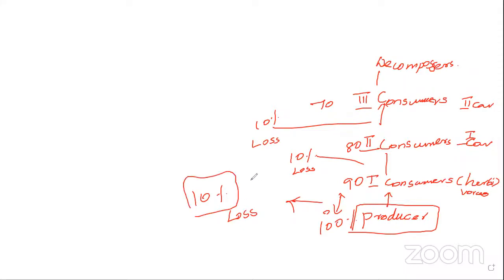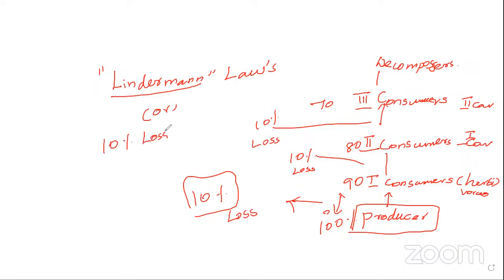This was stated by the scientist called Lindeman. So the law is called Lindeman's law. Lindeman's law is 10% loss. It is very, very important, my dear students.